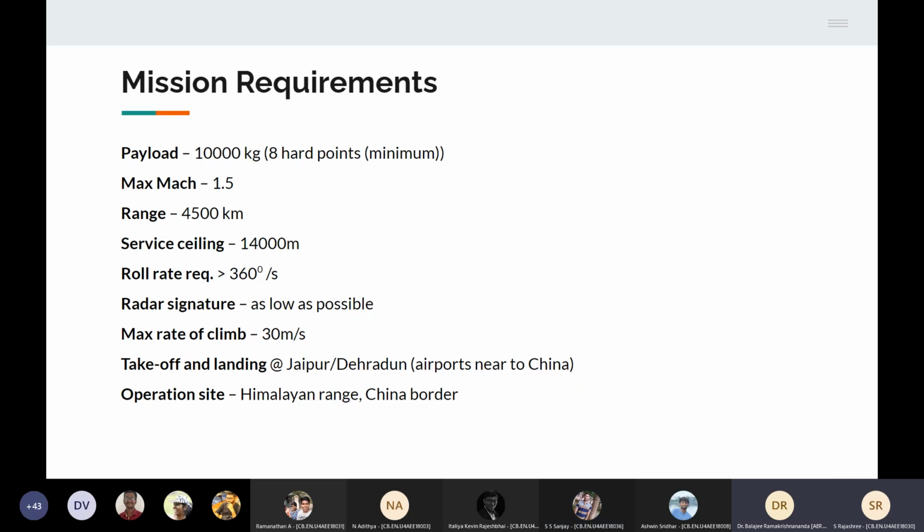Okay, sir. T max is in that equation, no? Yes, sir. There you take care of this, include the roll rate also. Where does T max contain the roll rate?